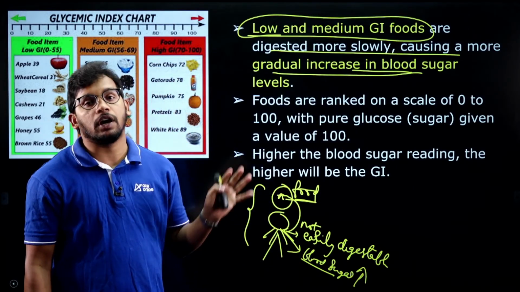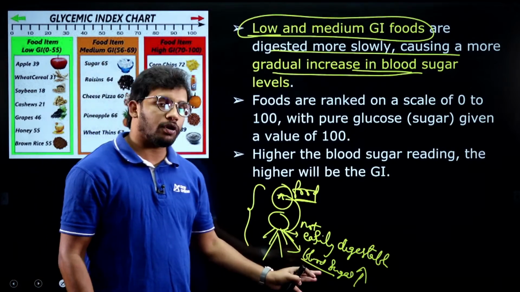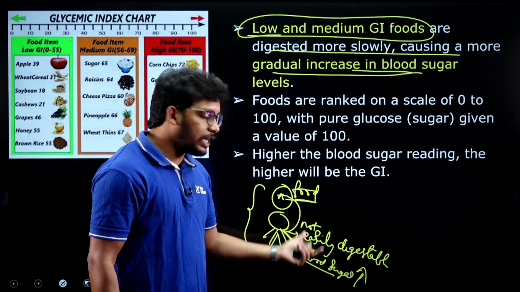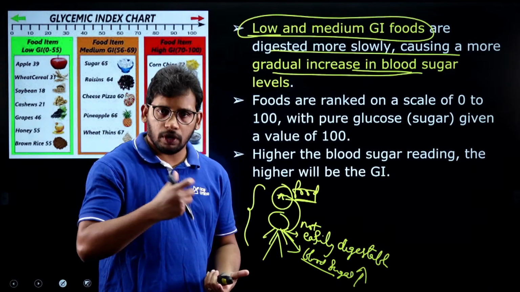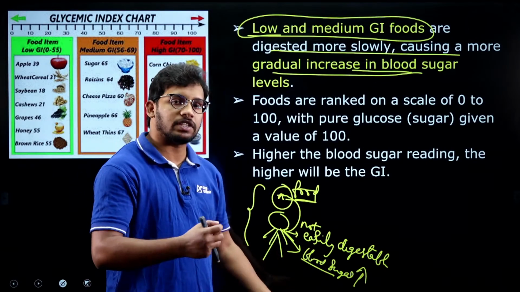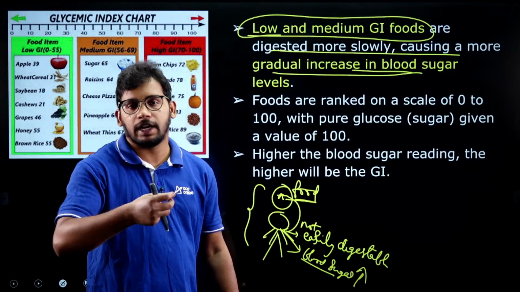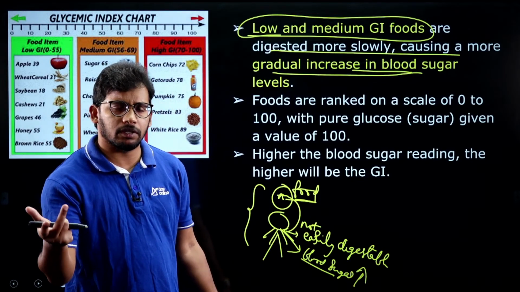So that is what the author wants to tell. And if you are consuming foods which are not easily digestible, the body will digest slowly and the sugar levels are not peaked suddenly. It happens in a normal, gradual manner.